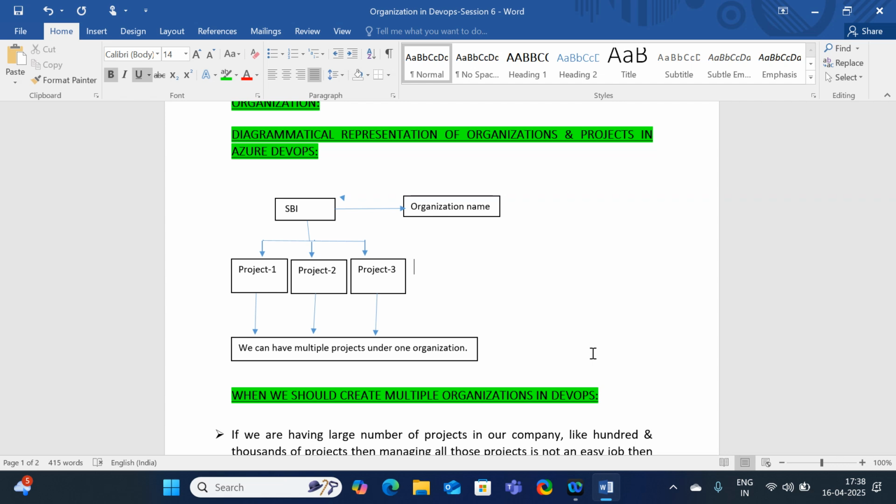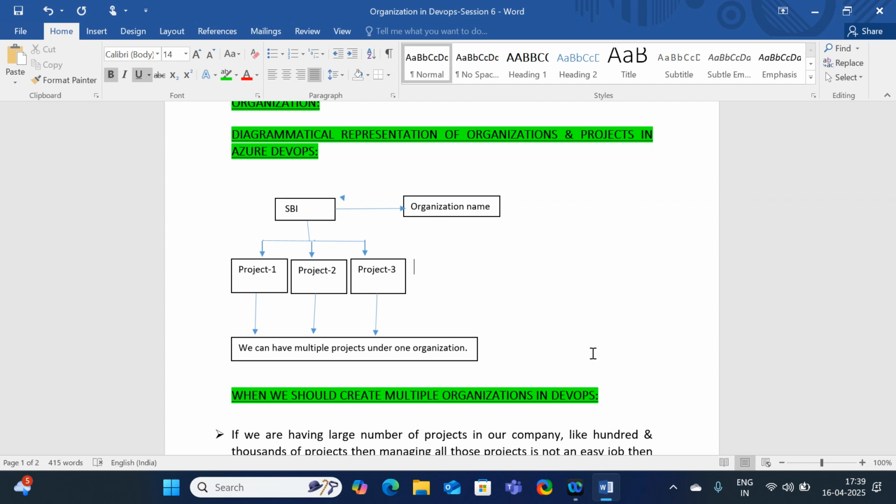Assume SBI is one of the clients, and I have one more client, HSBC, and one more client, Bank of America, and there are a lot of banking sector clients under TCS. So I have multiple projects related to multiple clients. Here client or account, both are the same. As a TCS organization, it has multiple projects as well as multiple clients.